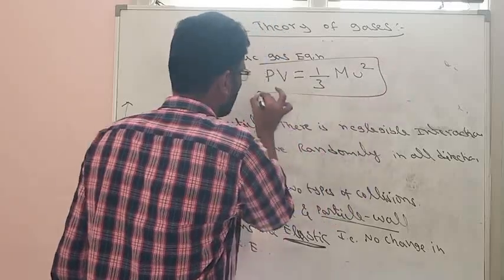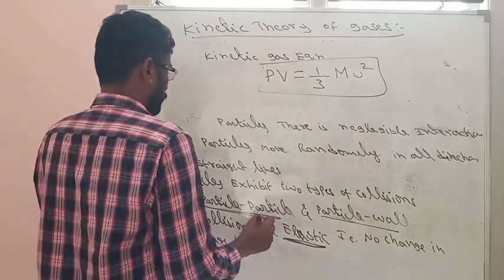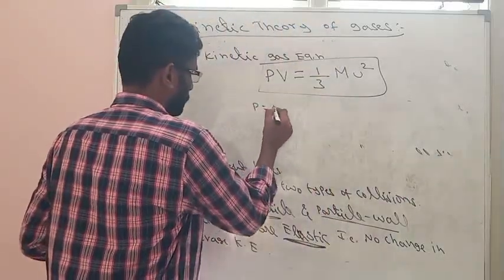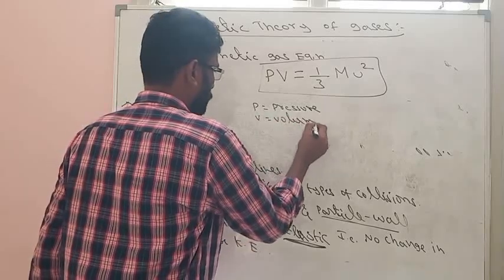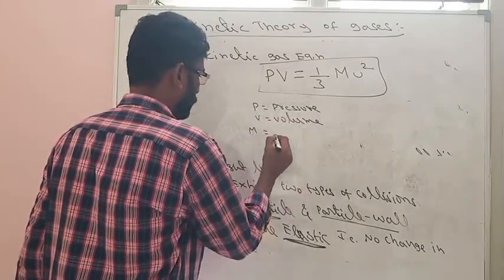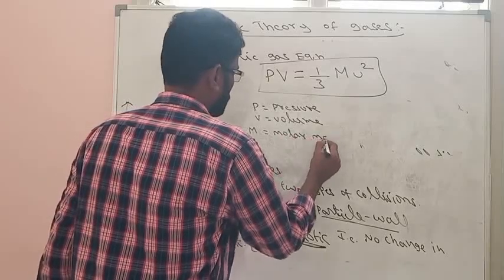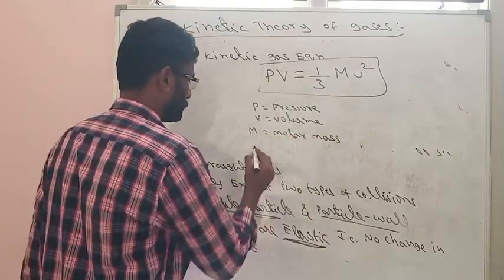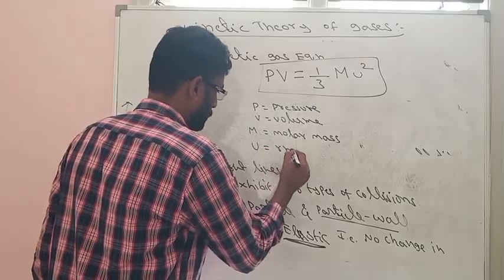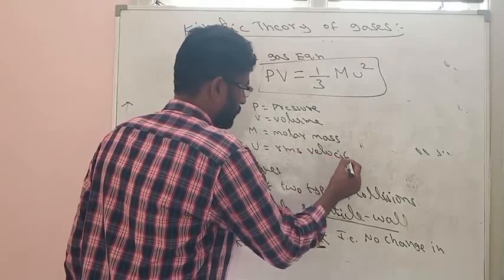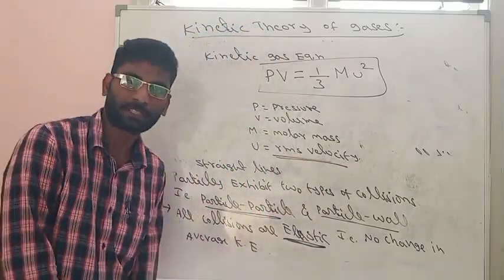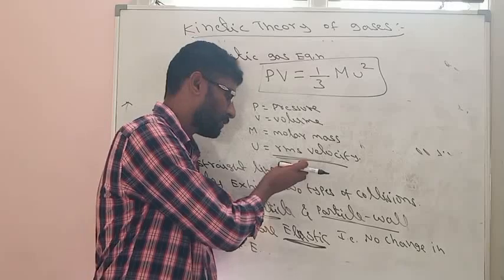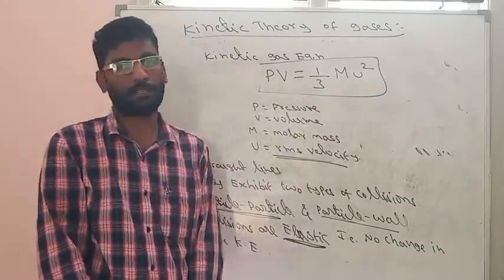This is called the kinetic gas equation, where P is pressure, V is volume, M is molar mass, and u is RMS velocity. So what is RMS velocity? It is called root mean square velocity. What is root mean square velocity? We'll learn in the next class.